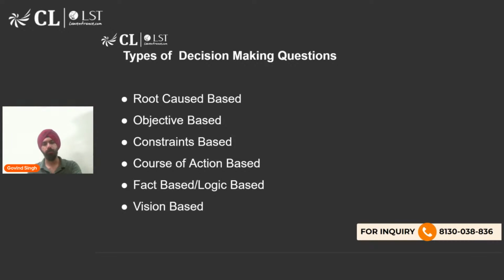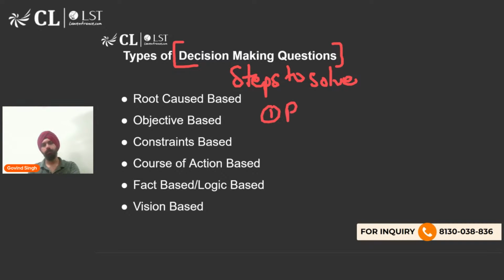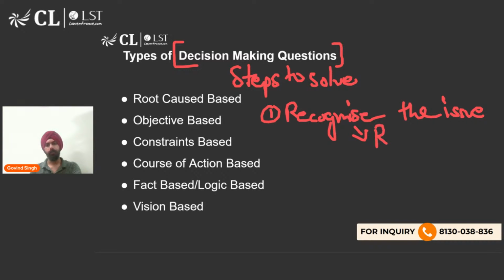Let me write it down for you all. So we are doing the steps to solve decision making questions, right? Your first step would be to recognize the issue or the problem, or the root cause. Let's go one step ahead: recognizing the root cause, which is causing the issue.